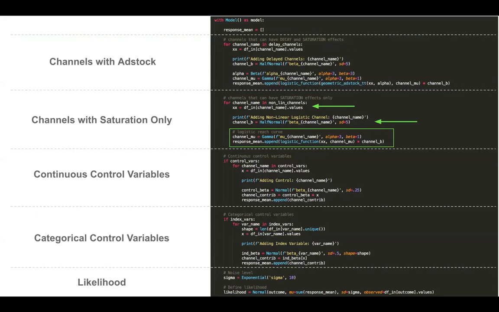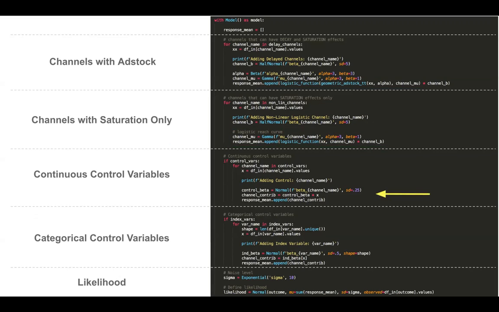So for those channels where we only expect saturation and we don't want to have any decaying Adstock effect, we simply only apply our logistic reach function. So same basic setup here. We set the prior on our beta and then define the prior for the gamma and apply the transformation function.